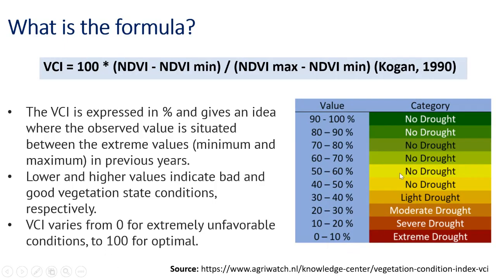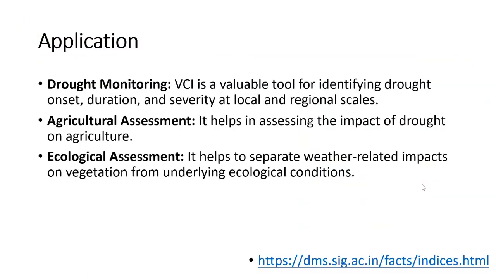So based on this table, we can see the categories from 0 to 100. 0 to 10 is defined as extreme drought, 10 to 20 is severe drought, 20 to 30 is moderate drought, 30 to 40% is light drought, and 40% or greater, we can say it's no drought.